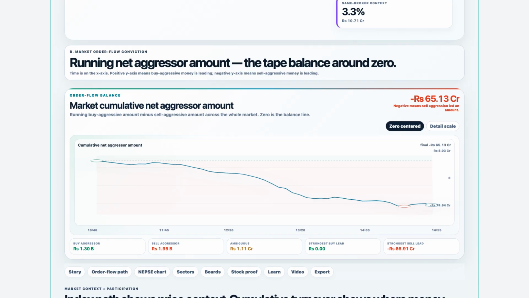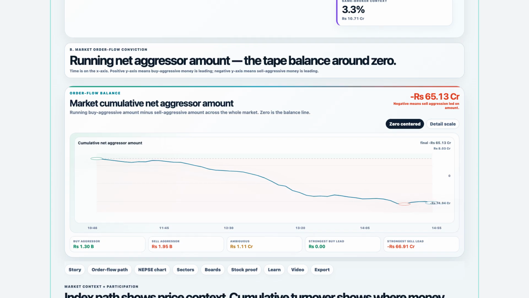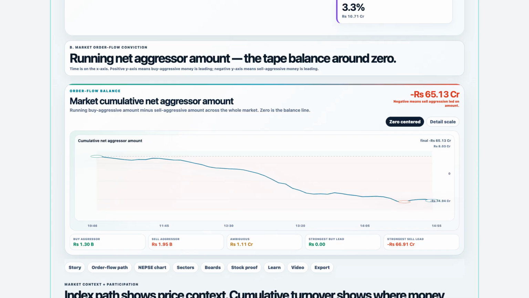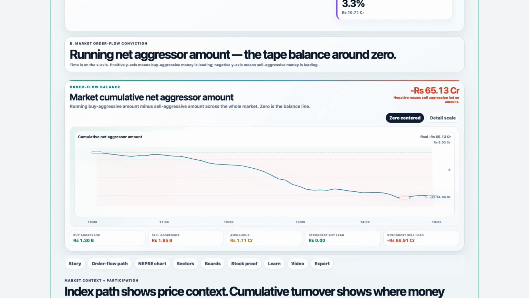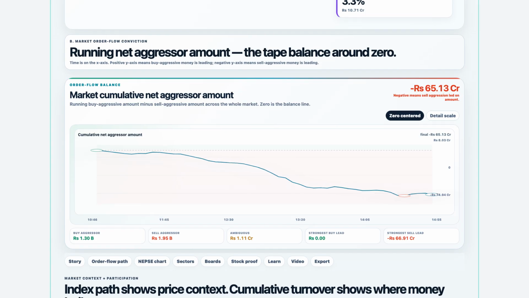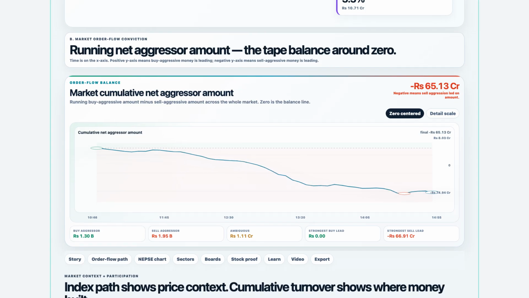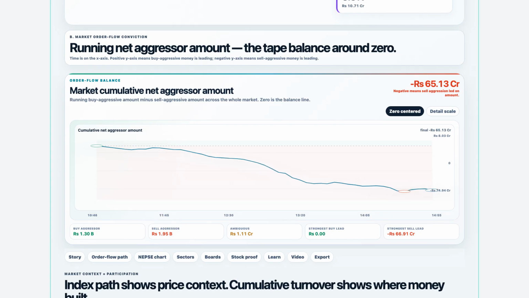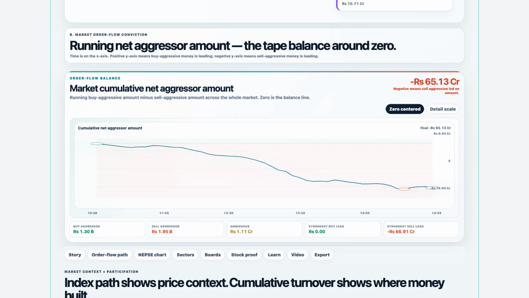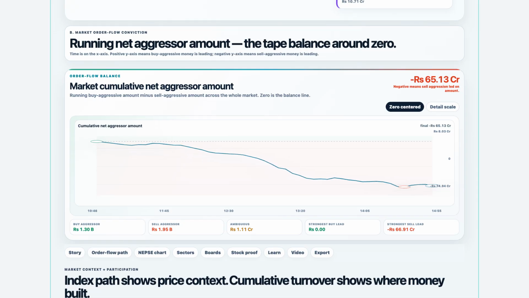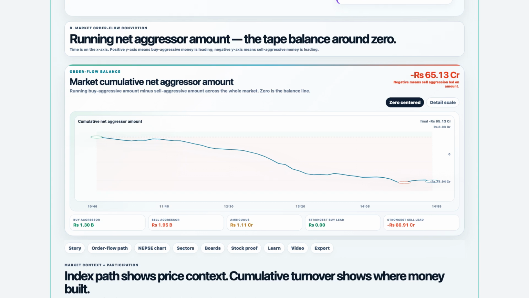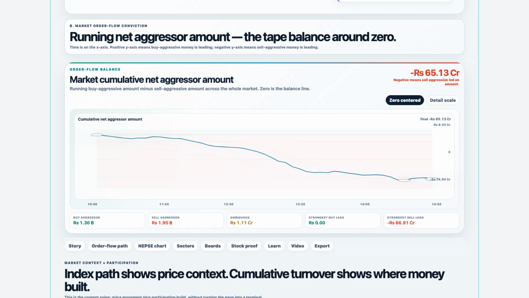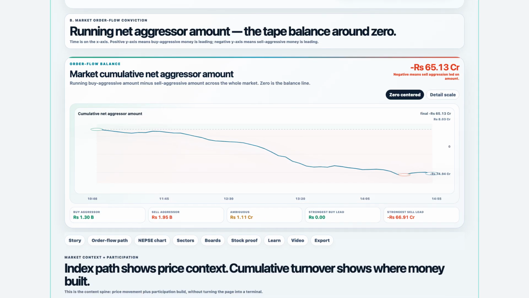The hero also includes evidence quality. Confidence is 99.19% and explainability is 99.39%. Same broker context is 3.29% of turnover, or 107,128,032.1 rupees. Same broker does not prove coordination. It means buyer member and seller member are the same in those matched trades, so it is useful context, not an accusation. The next section is the market order flow conviction chart.